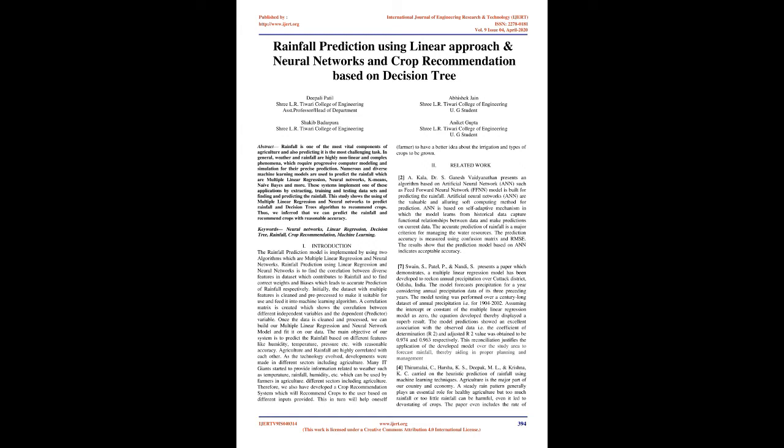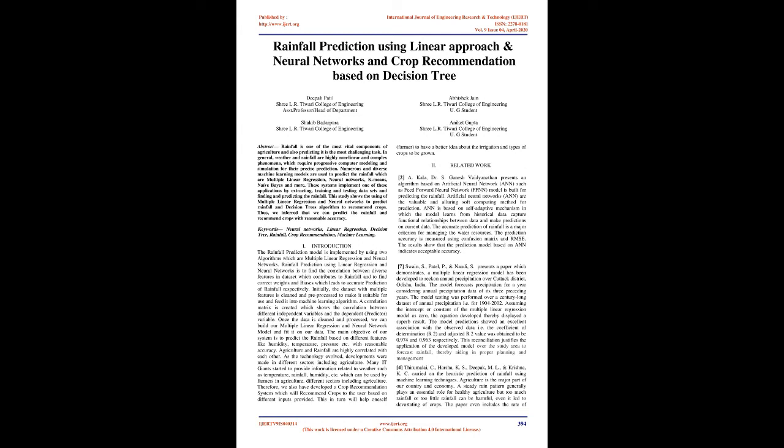The main objective of our system is to predict the rainfall based on different features like humidity, temperature, pressure, etc. with reasonable accuracy. Agriculture and rainfall are highly correlated with each other. As the technology evolved, developments were made in different sectors including agriculture. Many IT giants started to provide information related to weather such as temperature, rainfall, humidity, etc. which can be used by farmers in agriculture.